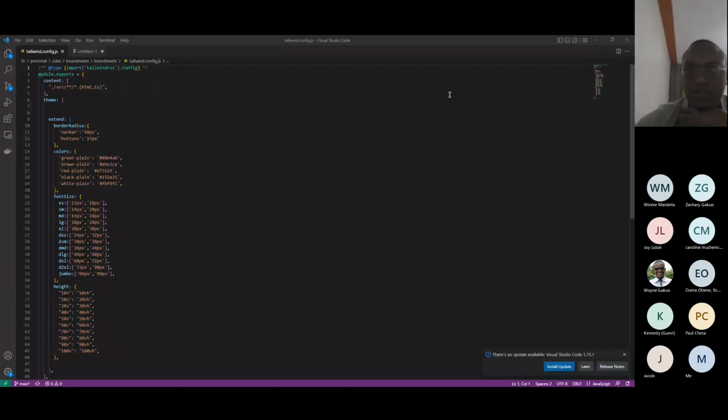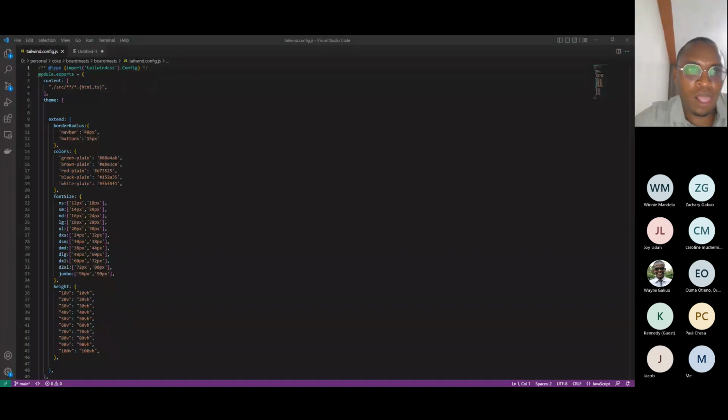Yeah, so I can see it has finished installing. So this is the file that will be created. But let's open the file that has been created for us now, the exact one.